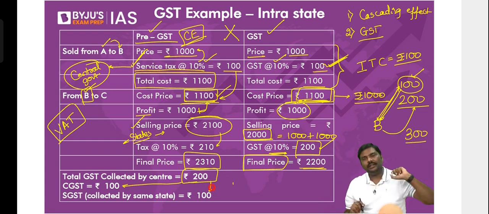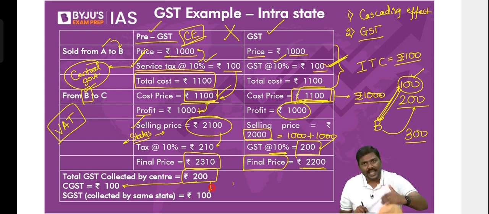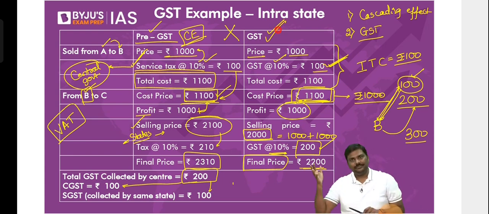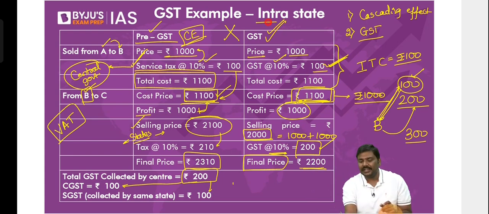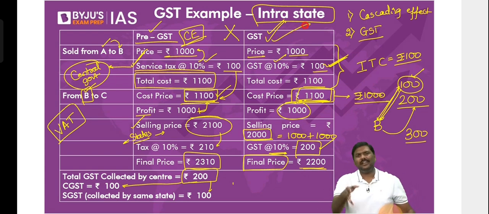100 rupee will go to the central government. 100 rupee will go to the state government where the consumption has happened. Where the consumption has happened in the same state, you don't have to be worried. It has happened in the same state. That is intrastate. So because the consumption has happened within the same state, the state government will get the 100 rupee GST.